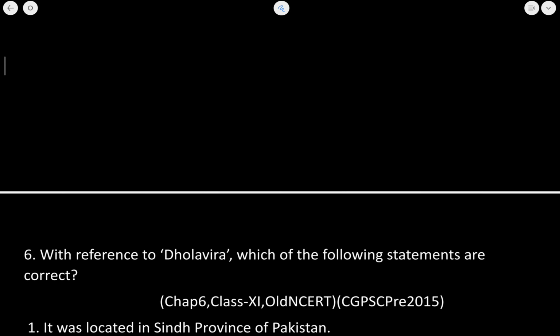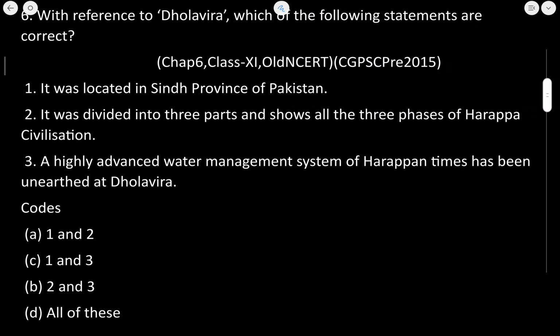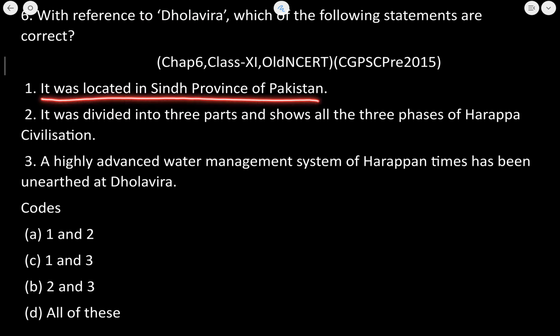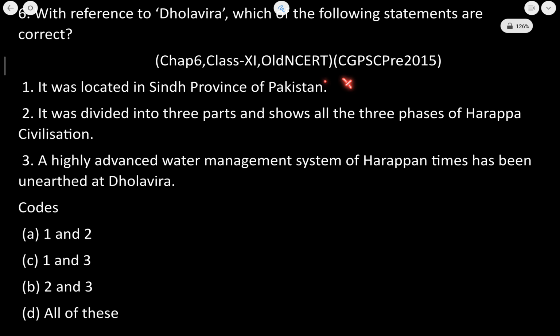Let's now move to the next question. With reference to Dholavira, which of the following statements are correct? Now it was located in the Sindh province of Pakistan. Now is Dholavira in the Sindh province of Pakistan? No. Why? Because Dholavira is in India. ठीक है, इंडिया में है ढोलावीरा. So the first statement is incorrect.